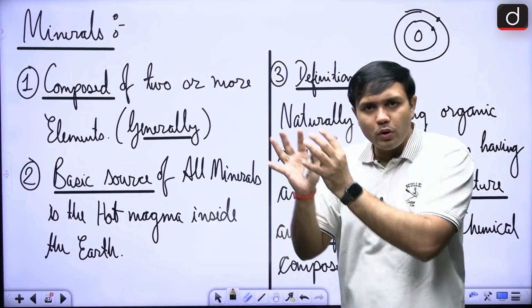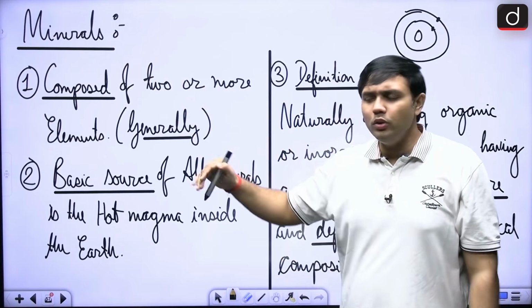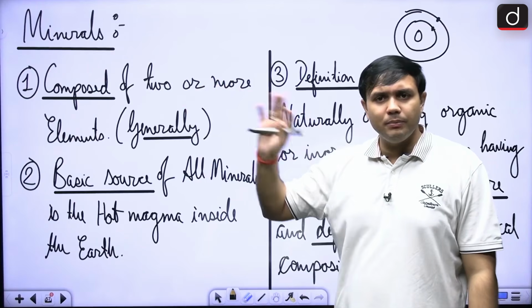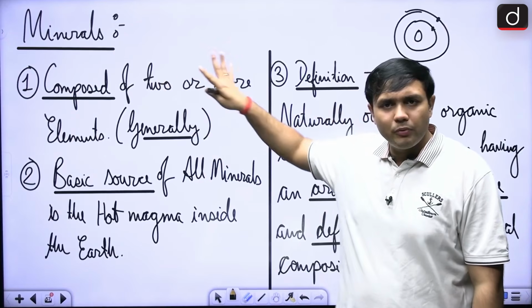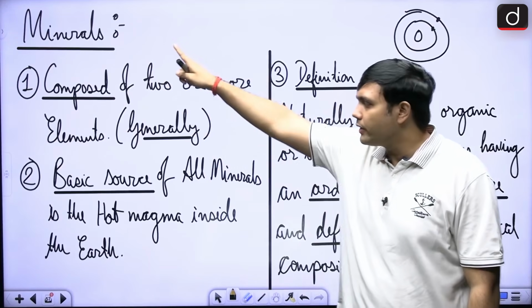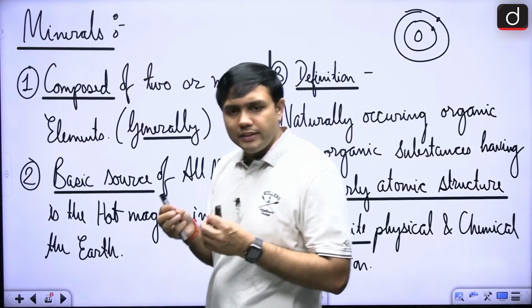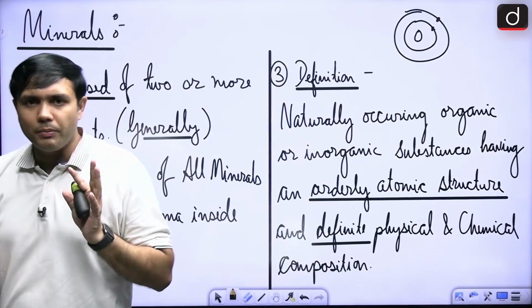Now, when two or more elements come together, they will form minerals, right? Generally speaking, it is two or more. There are some minerals that also have a single element, but generally speaking, when two or more elements are coming together, they are forming a mineral, right? This is a basic aspect that you have to remember, right?